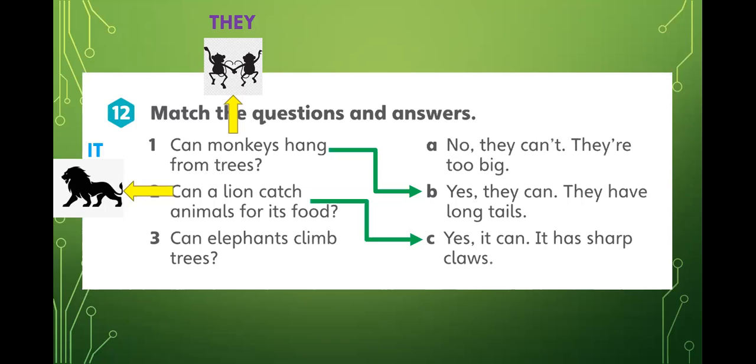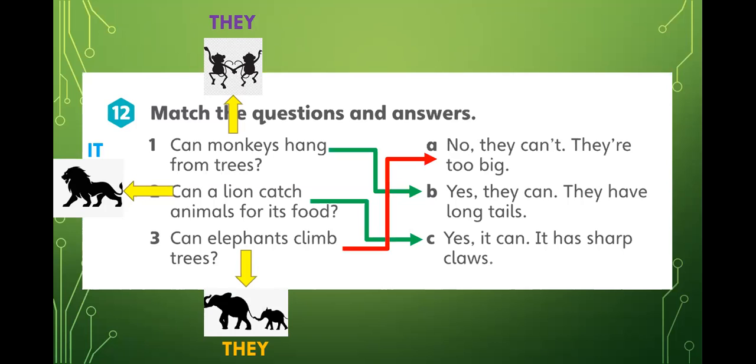For number three, can elephants climb trees? All right, we're going to say elephants. Well, that's one, two, maybe three, maybe four, five, six, we don't know. Elephants, that's in plural. So we're talking about they. Can they climb trees? And we say, well, maybe if you're in a Pixar movie, or if we're talking about Dumbo, otherwise, that's not possible. No, that's not possible. That's impossible. So can they climb trees? No, impossible. They can't. They're too big.